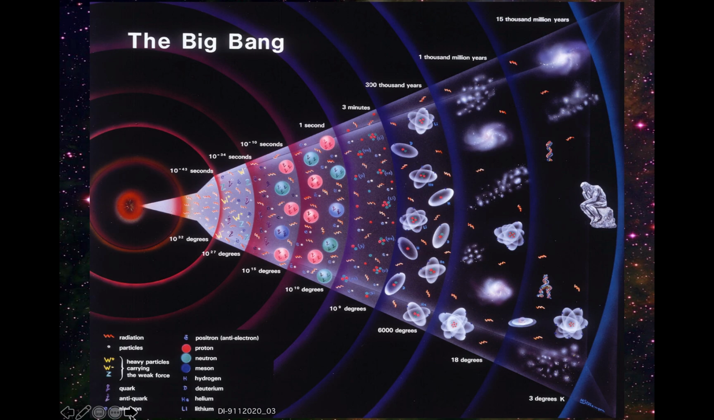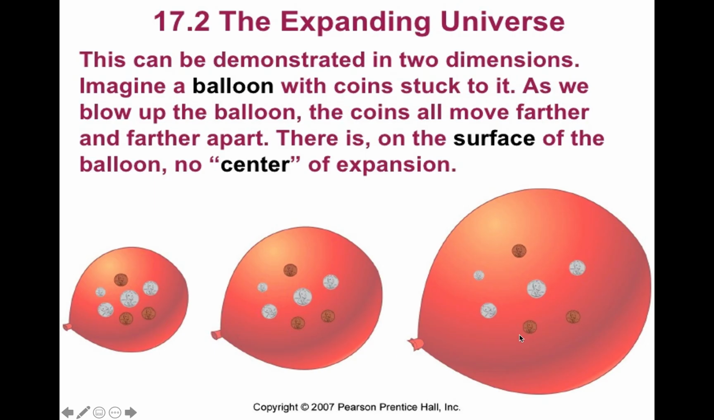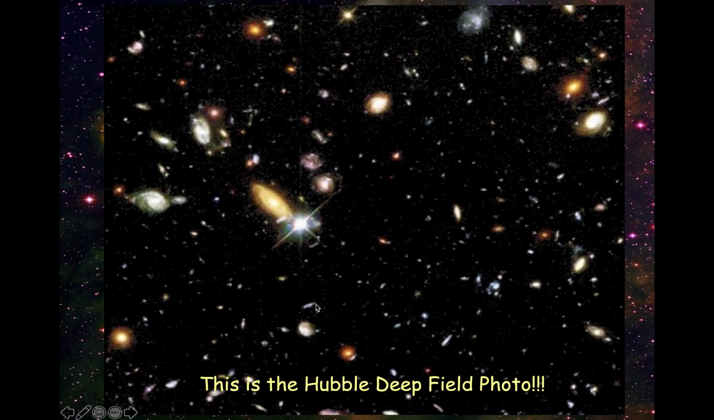Okay. And you could think of the Big Bang as the galaxies moving away from each other like coins taped to a balloon. If you inflate the balloon, the space between the coins is increasing, but the coins themselves aren't increasing. Okay. So the galaxies aren't getting bigger. The space between the galaxies is getting bigger. So that's that. Now, this is the Hubble Deep Field photo.